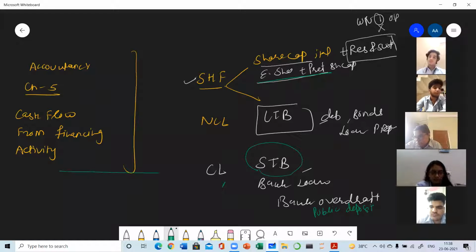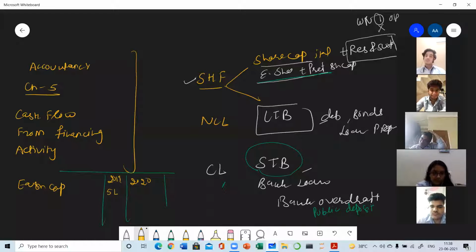Suppose it is the balance sheet, in which 2019 and 2020 figures are given, and here it is given equity share capital. In 19 it was 5 lakh, and in 20 it has become 7 lakh. Then preference share capital, in 19 it was 3 lakh, and in 20 it has become 2 lakhs.